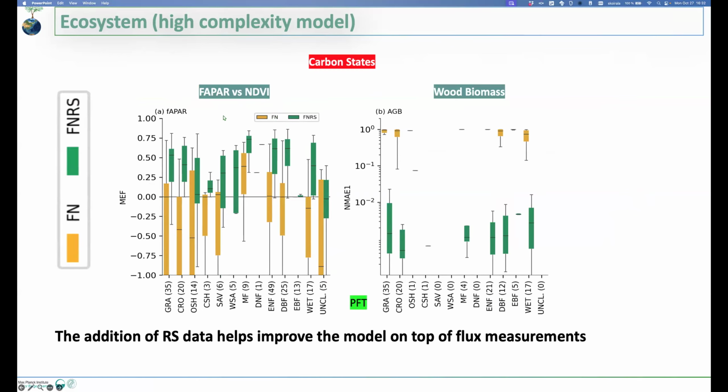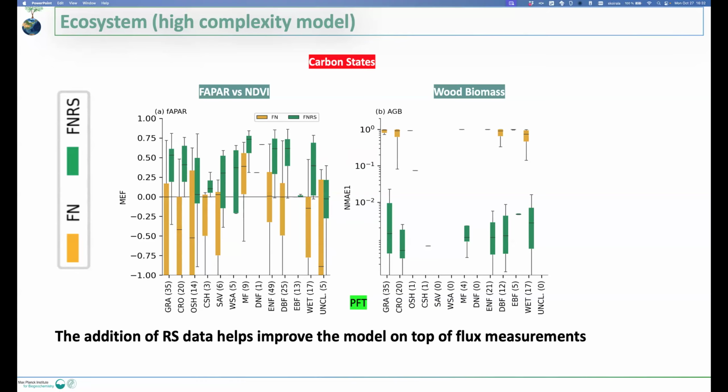For example, the leaf carbon and FAPAR, as well as biomass, were really overestimated. So using biomass data, which are the green bars, and this is the modeling efficiency.